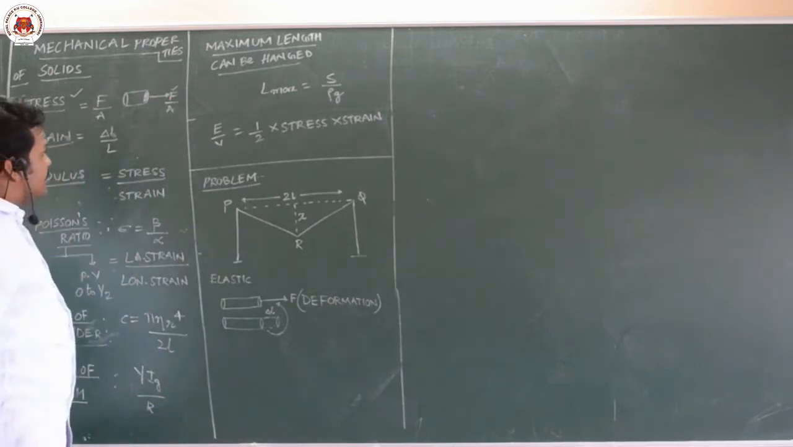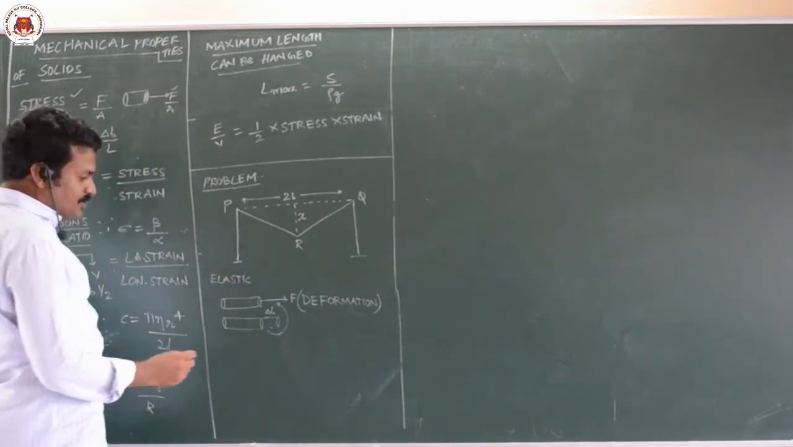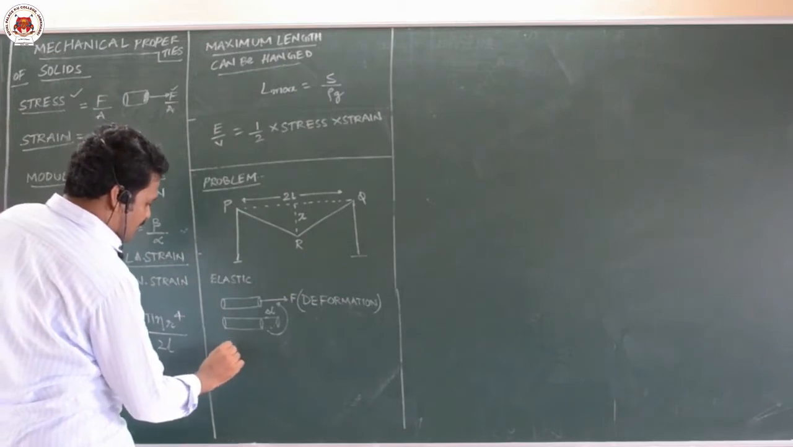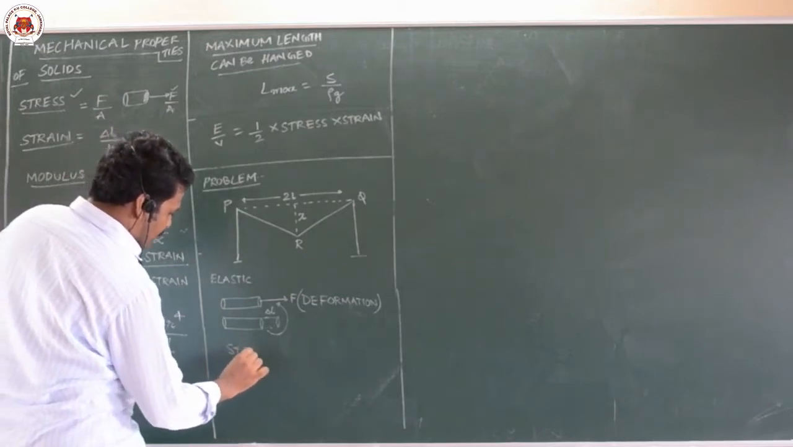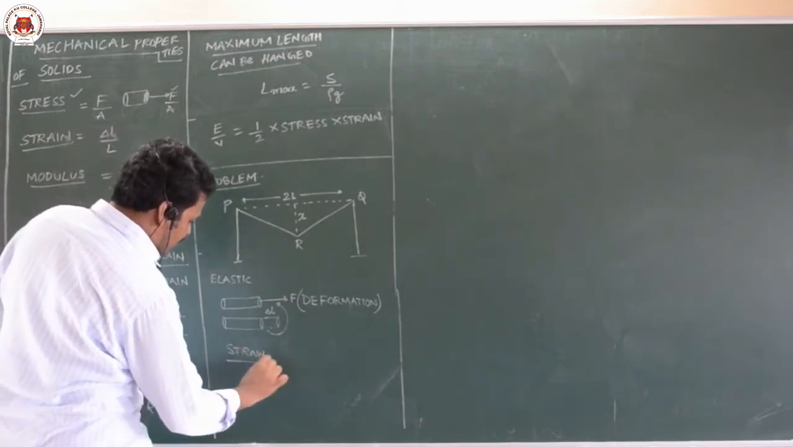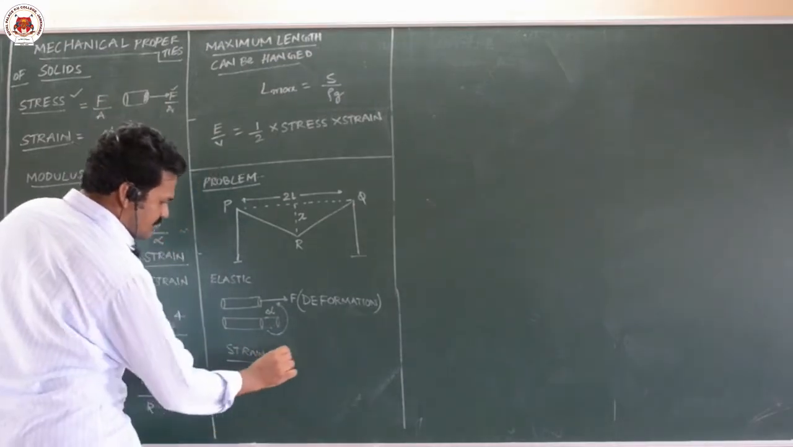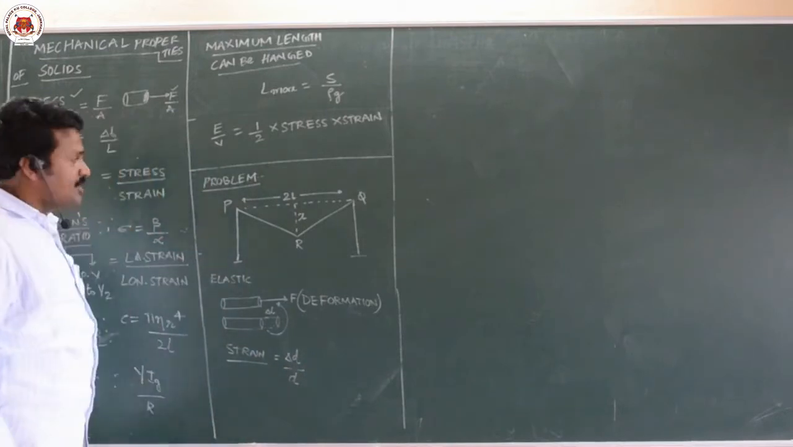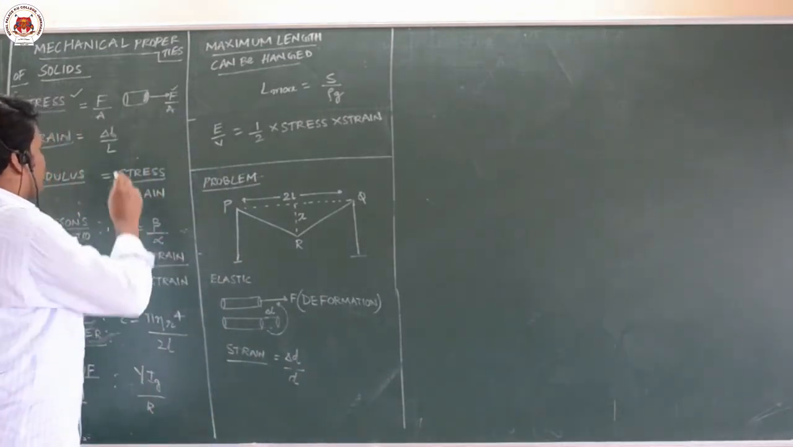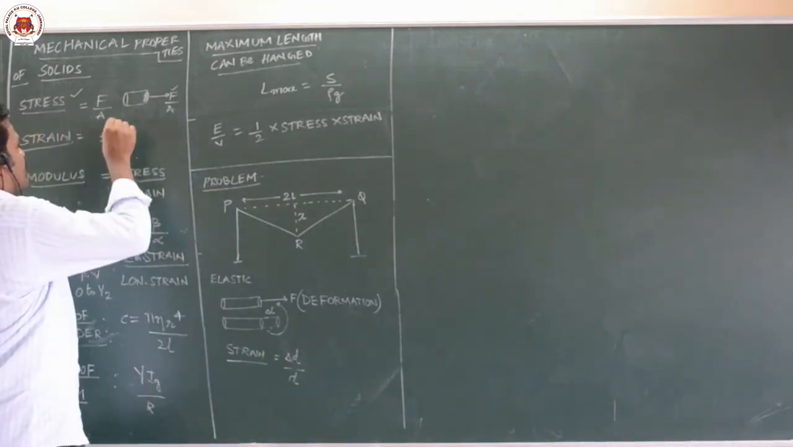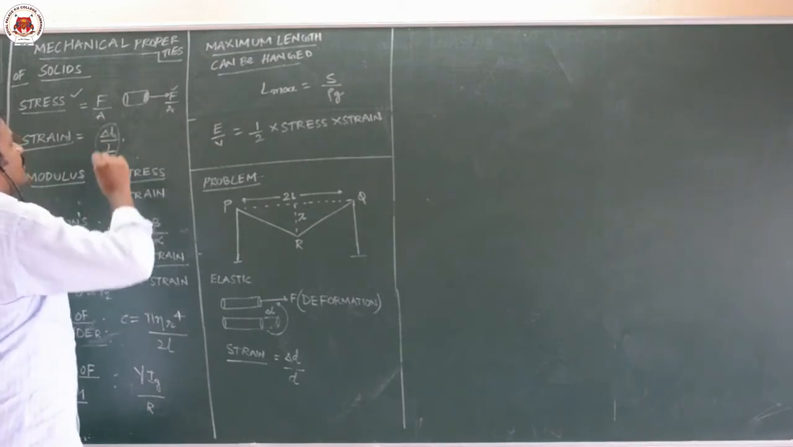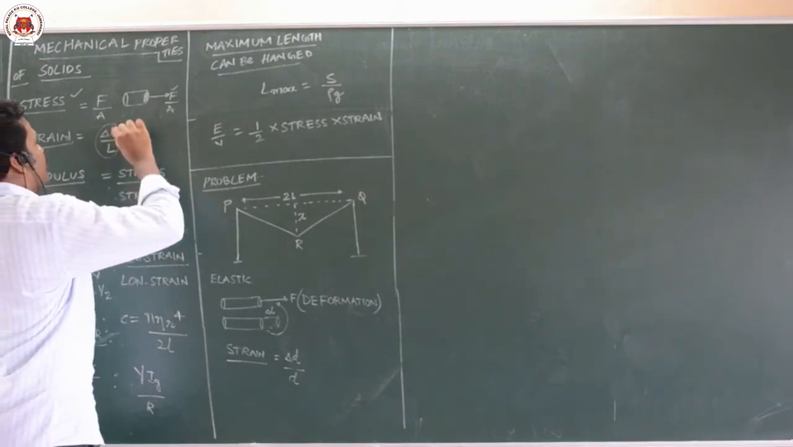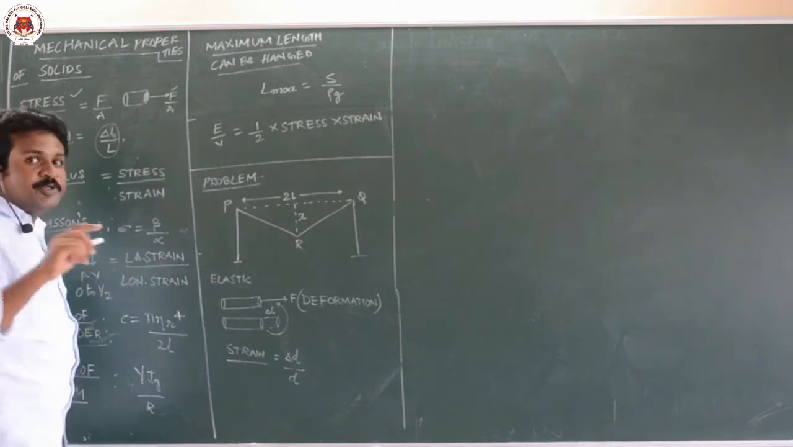Next, strain. Strain is the change in dimension divided by the original dimension. Exactly speaking, strain is change in dimension, delta d by d. That change may be in length, then it is called longitudinal strain. The stress which produces longitudinal strain is called longitudinal stress.